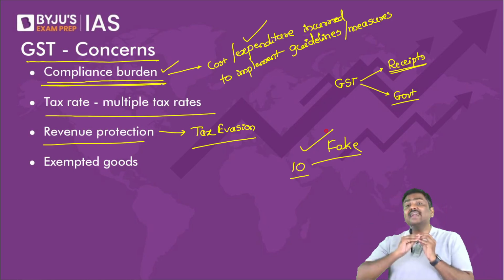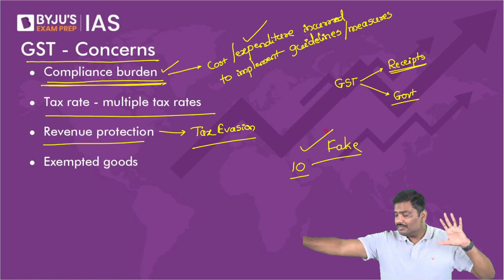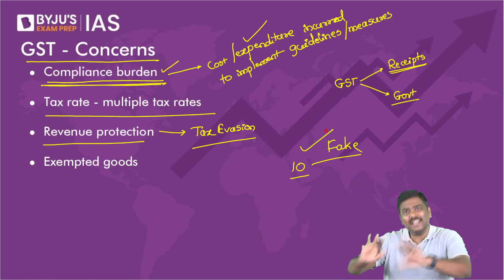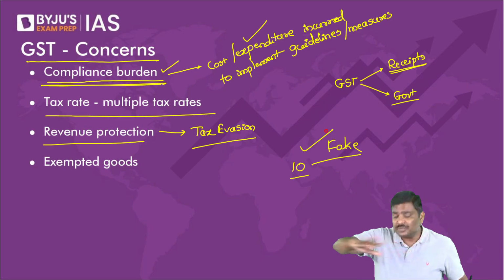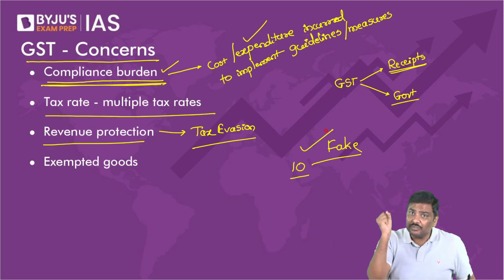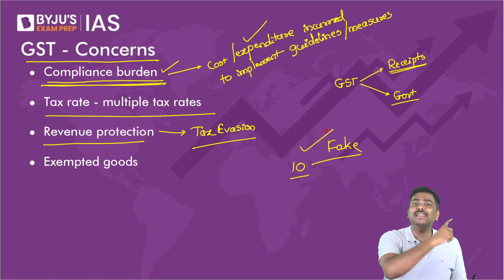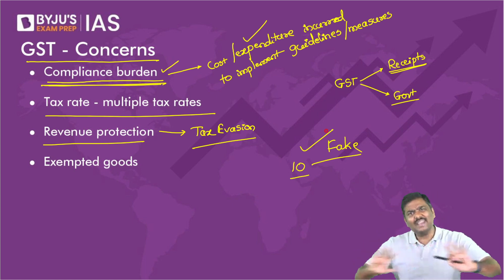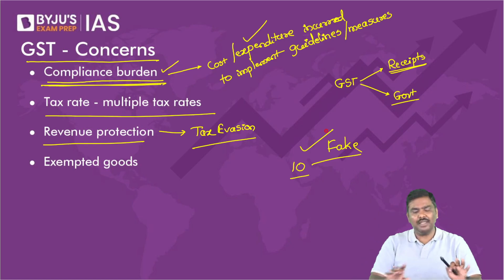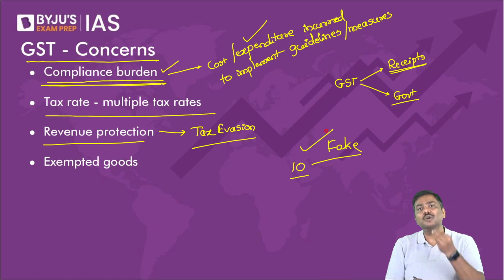There are fake companies which are set up. Trust me, these are all there in the newspaper. Have a look at it. There have been fake companies set up to generate fake bills so that the government can be cheated of the GST revenue. So a lot of tax evasion has been taking place. So revenue protection is also a problem for the government under GST.